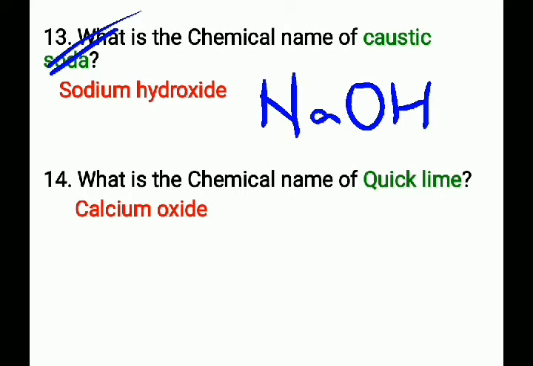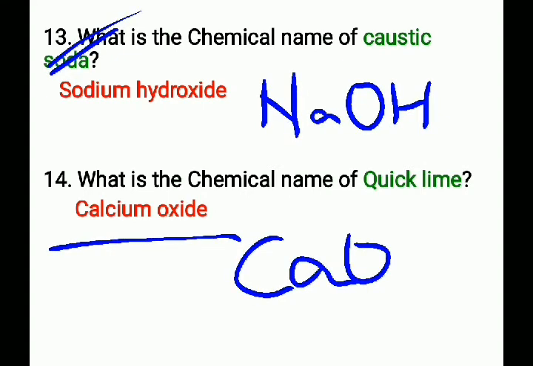Next question, what is the chemical name of quicklime? That is calcium oxide. Its chemical formula is CaO. The chemical name of quicklime is calcium oxide. Its chemical formula is CaO.